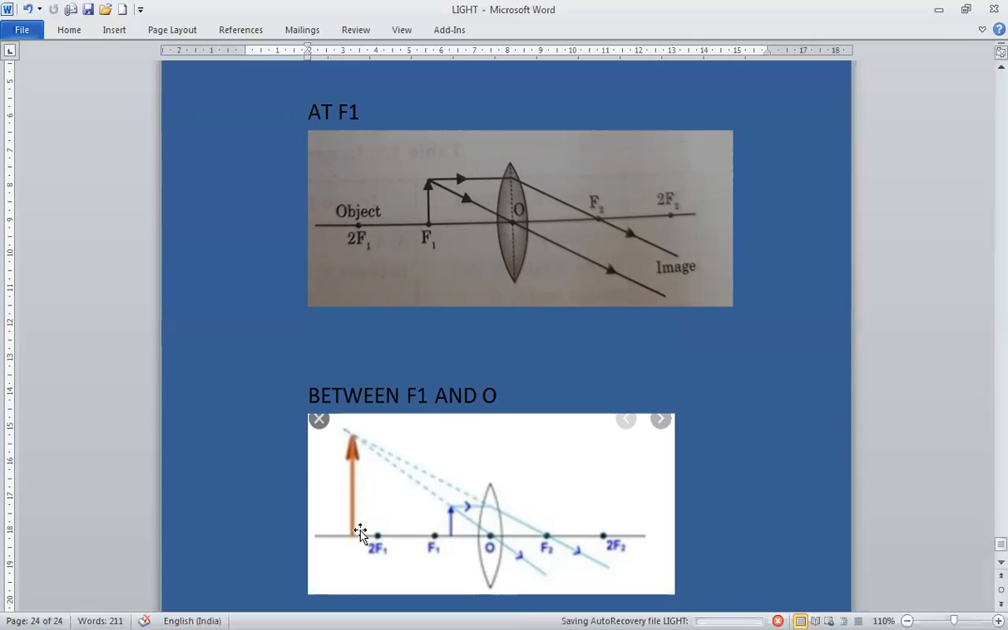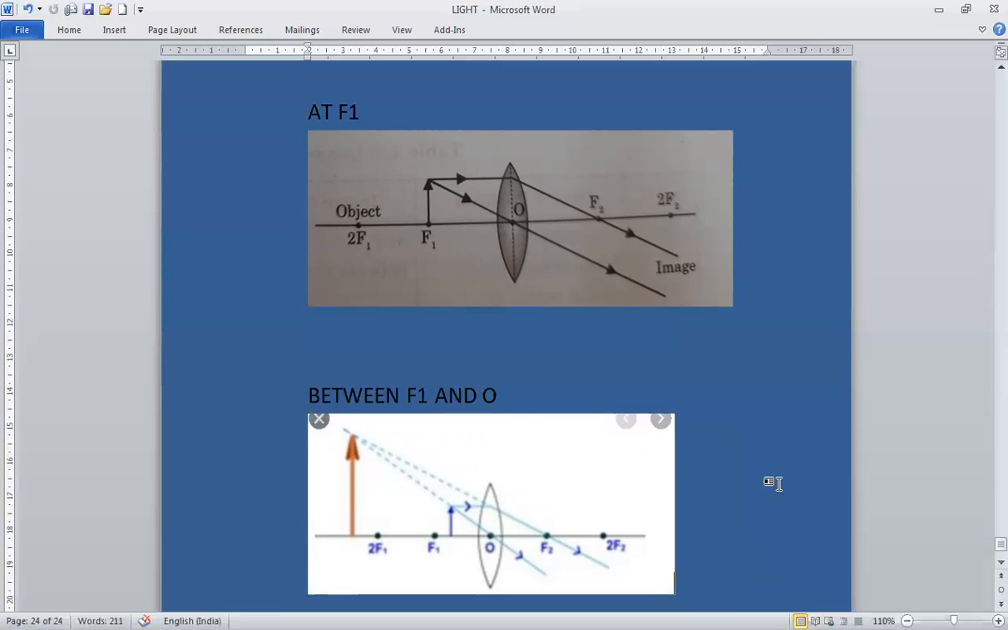So, when the object is placed between focus and optical center, the image formed will be on the same side of the lens and the image is virtual and erect. It is larger than the object.